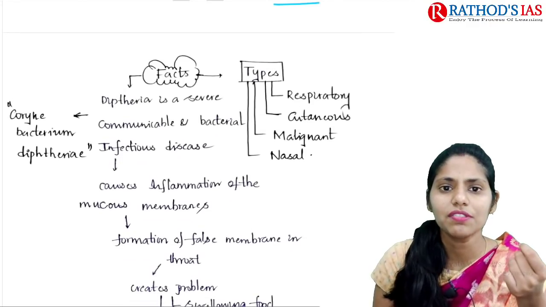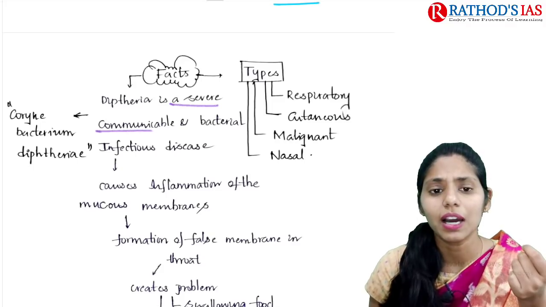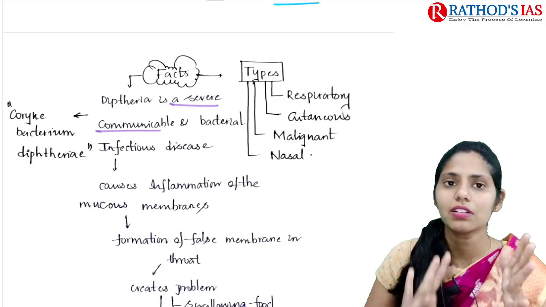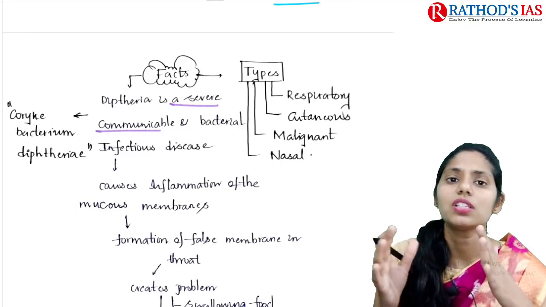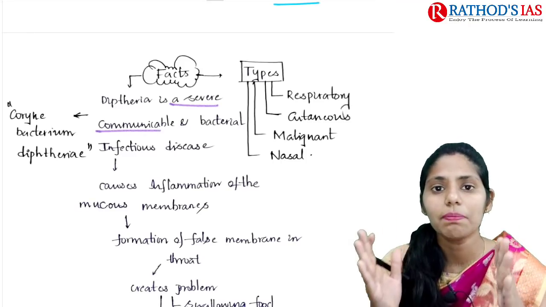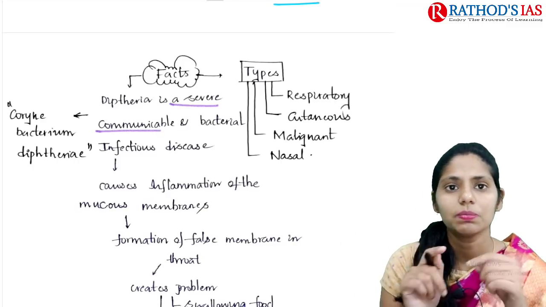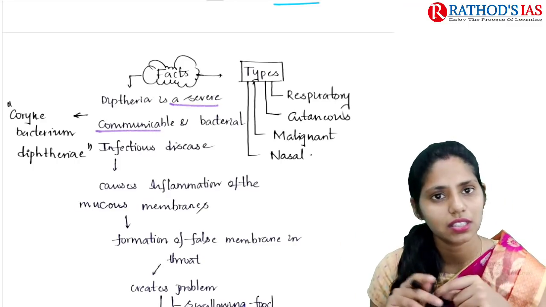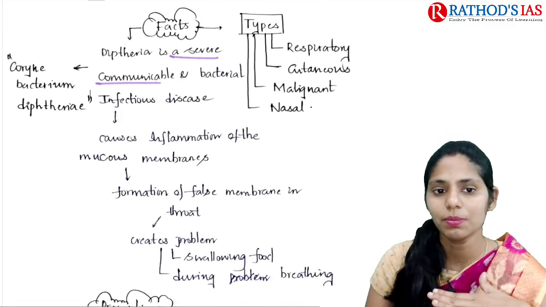So if you see some facts regarding this diphtheria, it is a severely communicable disease, that means it can be transmitted from one person to another easily, and it is mainly caused by bacteria. So it is a bacterial infectious disease. The bacteria which causes this diphtheria is Corynebacterium diphtheriae. Okay, so let us see how this disease will progress.